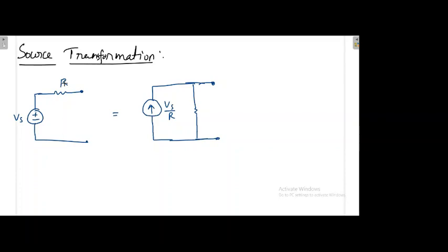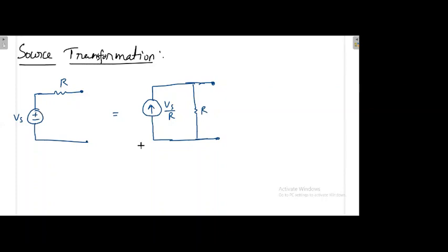If you have some source like this, you can operate with this source and you'll get some performance. If you replace this source with a current source and resistance, then also you'll get the same performance. That means you can replace a voltage source by a current source like this, or if the current source is like this, you can replace it like this. So this is the source transformation.